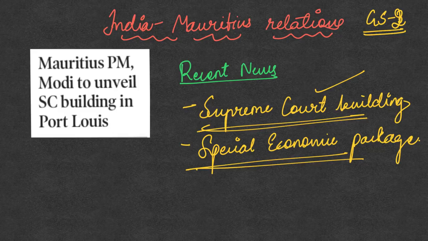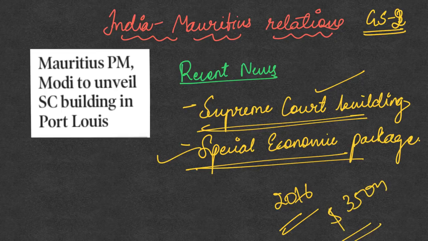In fact, this building is the first India assisted infrastructure project to have taken place in Port Louis, and this forms part of India's special economic package. In the year 2016, this special economic package was announced by India for providing economic benefits to the island nation of Mauritius, where nearly 350 million US dollars was announced to be given by the Indian government to Mauritius.